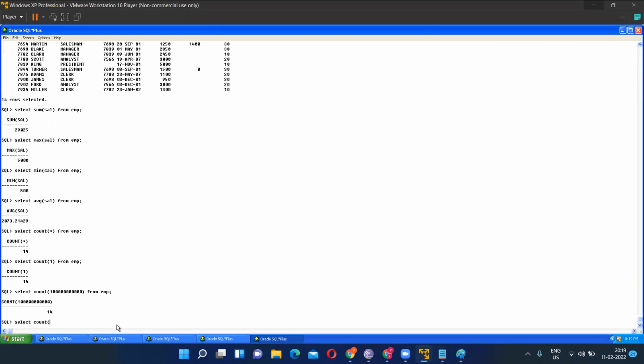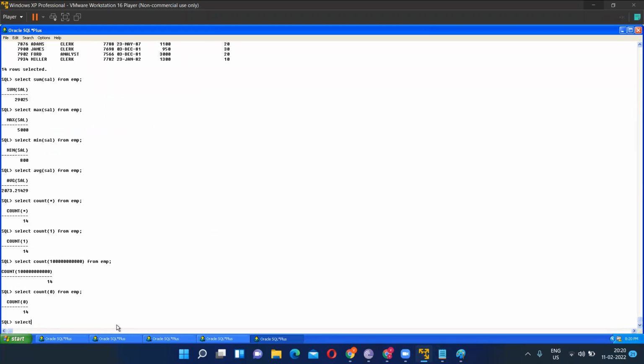Now if I write select count of 0, what will be the output? 14. Okay. Sir, if instead of writing any numeric number we use a heading of any column, then it will show the value. Yes, that's what I am discussing now.